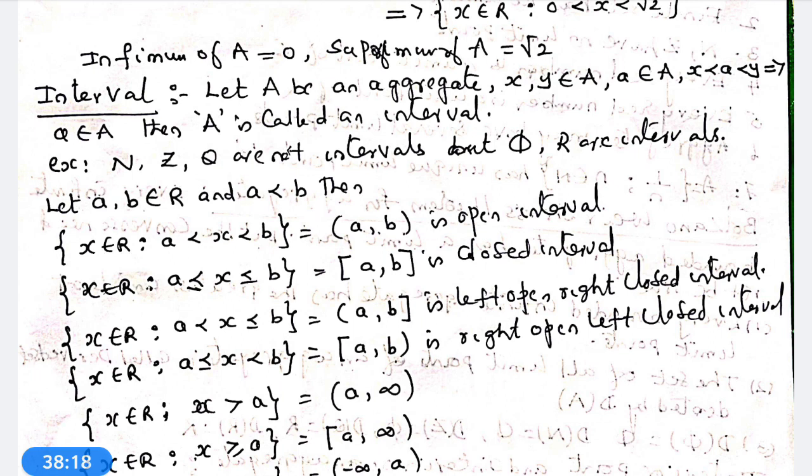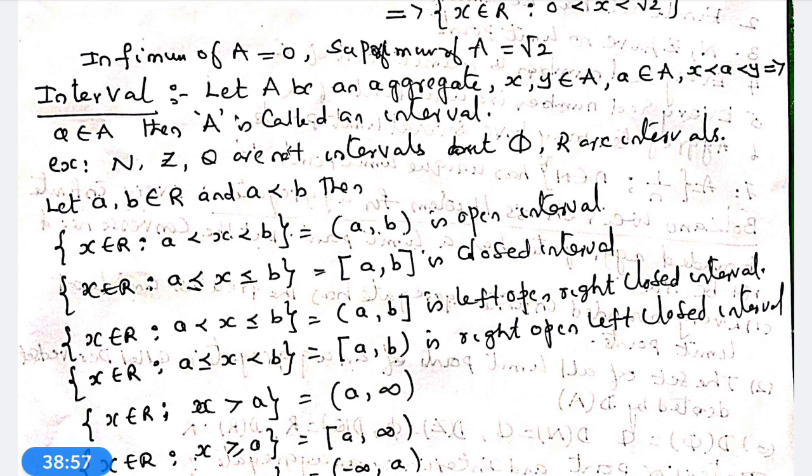Now, dividing the intervals into various types: open interval, closed interval, left open right closed, right open left closed. These two are semi-intervals. What is an open interval? The set of all x belongs to R, a less than x less than b, is equal to open bracket a comma b, and is called an open interval.